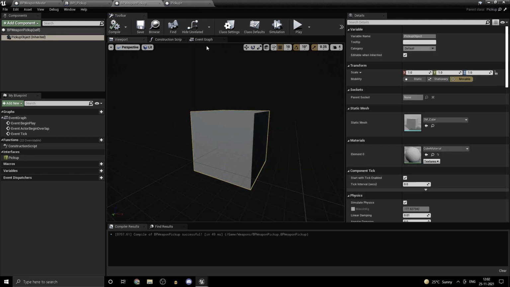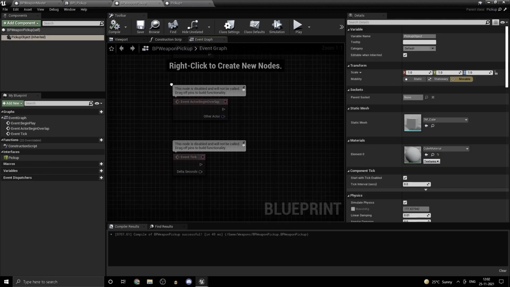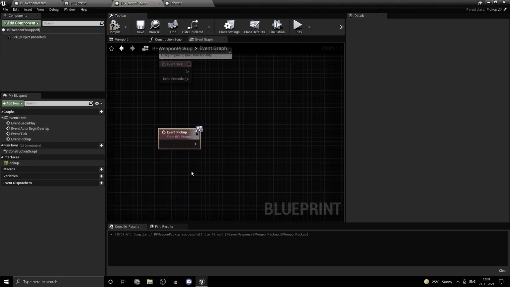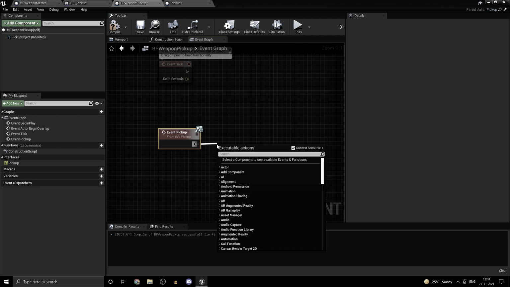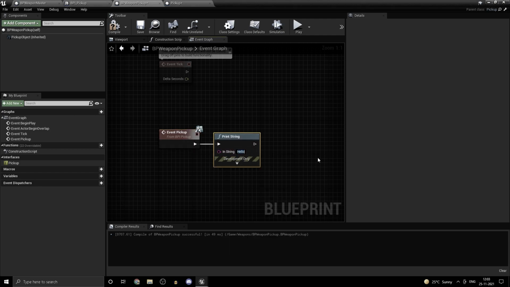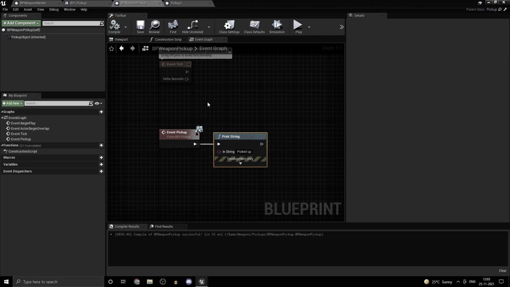So in the weapon pickup, this is going to be a common one. So have this right here, implement the event. Now this is going to be common for all the classes that are derived from this. So let's just do a print string. You should of course implement your logic. So print string, picked up. So once we are done with that,